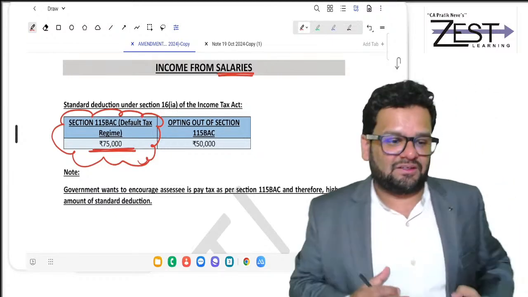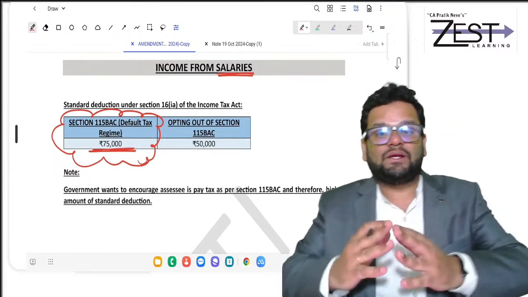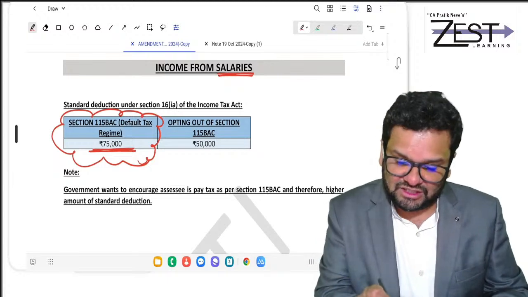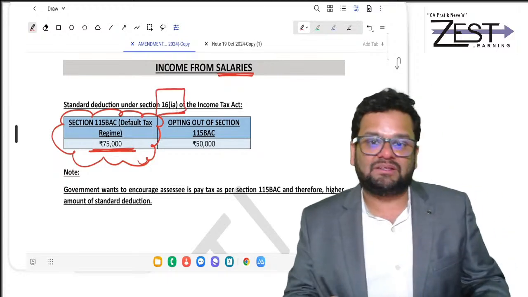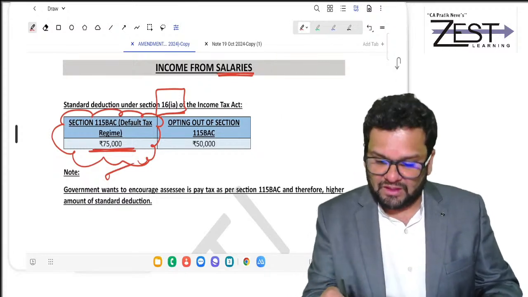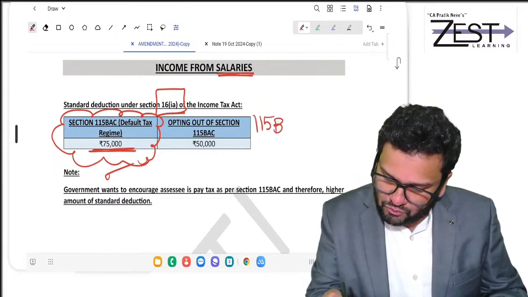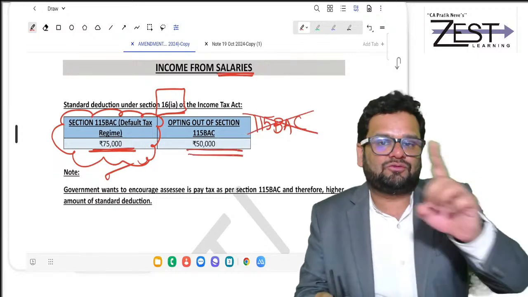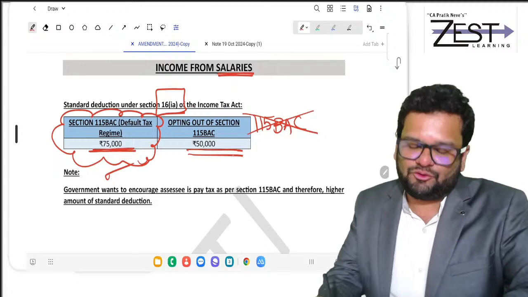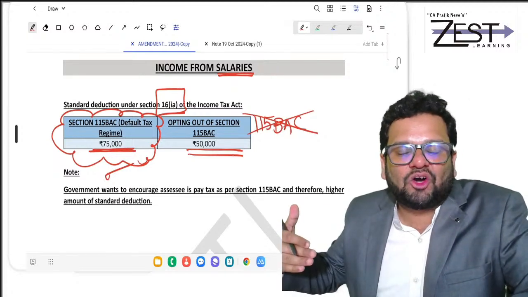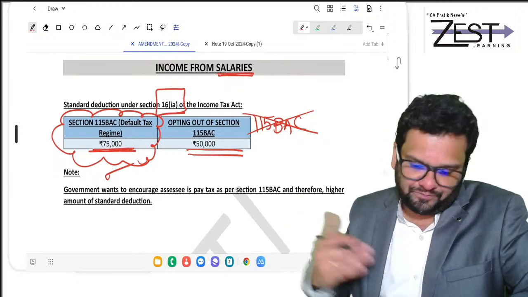So what is the standard deduction given? Usually standard deduction allowed is 50,000 under 16(1)(a). But in this case, it is allowed to the extent of 75,000. So if you are out of 115BAC, it will be allowed to the extent of 50,000. If you are going in 115BAC, it will be allowed to the extent of 75,000. Clear?